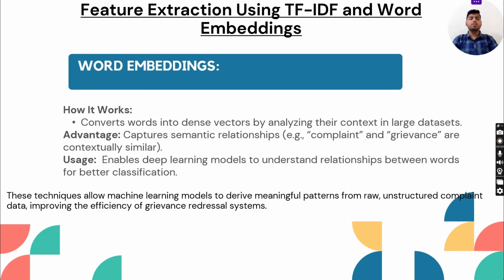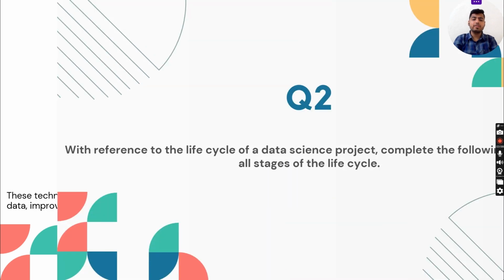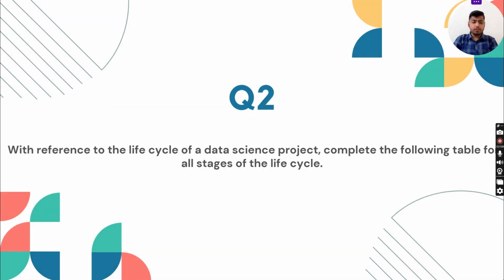Next is word embeddings. Why word embeddings? How it works? Converts words into dense vectors by analyzing their context in large data sets. Advantage: capture semantic relationship. Example, complaint and grievance are contextually similar. Usage: enable deep learning models to understand relationship between words for better classification. These techniques allow machine learning models to derive meaningful patterns from raw unstructured complaint data, improving the efficiency of grievance redressal systems.